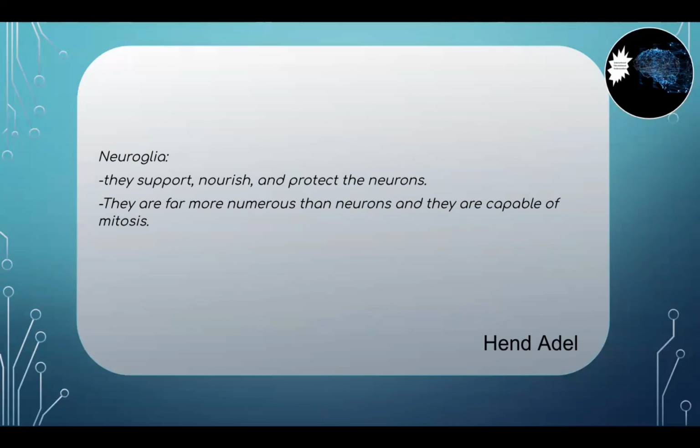I hope this takes you one step further in understanding the types of cells in the nervous system, that is a neuron and a neuroglia, and the parts of neurons that we just studied, the dendrites, the axons, and the cell body.